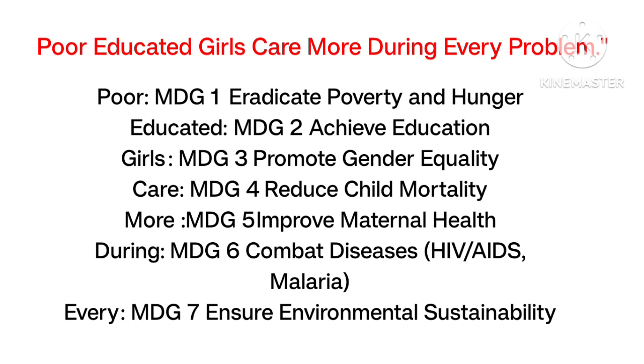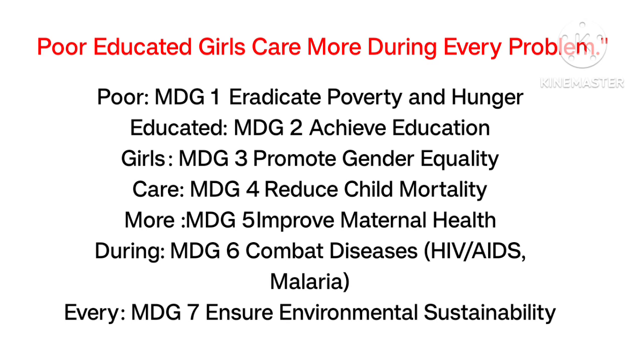And the sixth word during links with the Millennium Development Goal 6, that is combat diseases like HIV, AIDS, malaria. You should connect diseases and during, both are starting with D. And the seventh word every links with the Millennium Development Goal 7, that is ensure environmental sustainability. You should consider that the environment is for every person, not a single person. So you should connect with that, promote environmental sustainability.